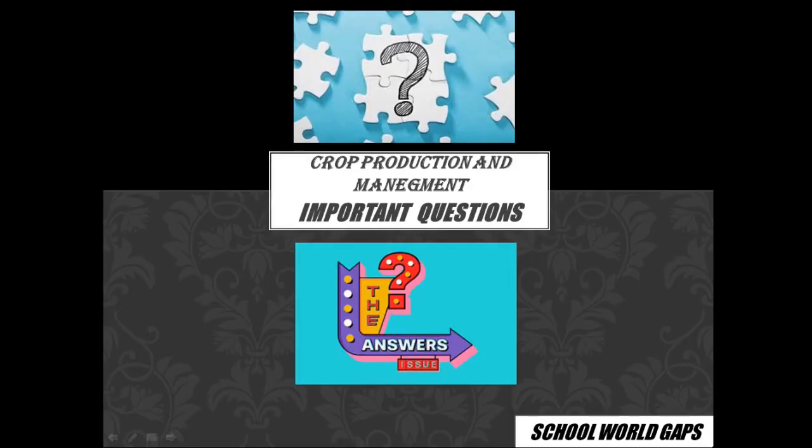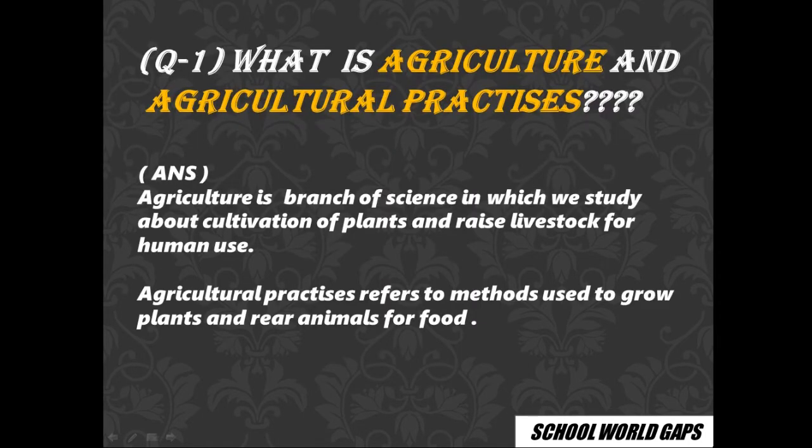Today we are going to discuss crop production and management's important questions. So let's get started. The first question today will be, what is agriculture and agricultural practices? Agriculture is a branch of science in which we study the cultivation of plants and raising of livestock for human use. And agricultural practices refers to methods used to grow plants and rear animals for food.